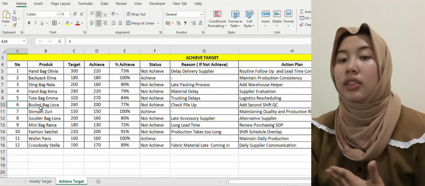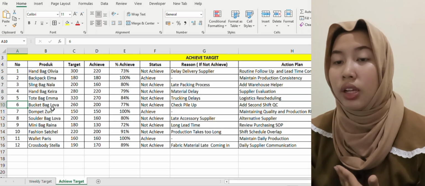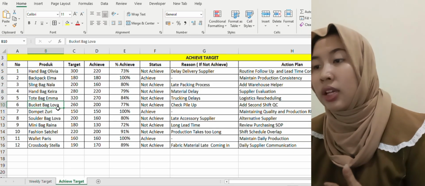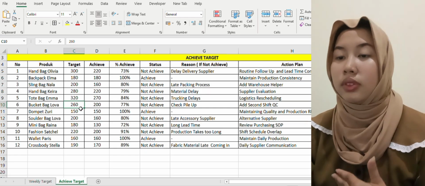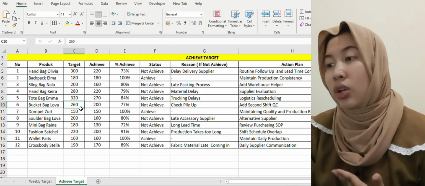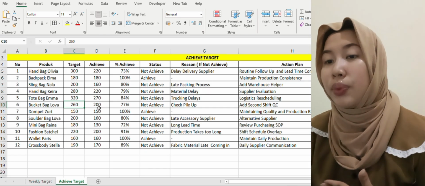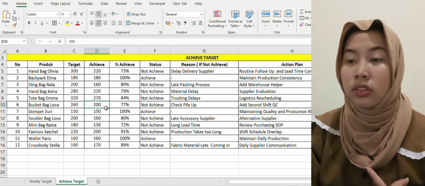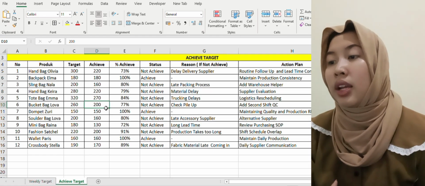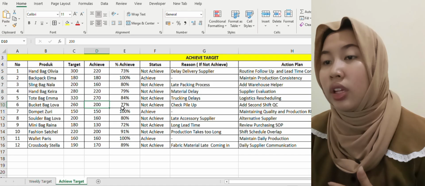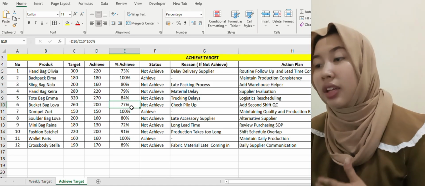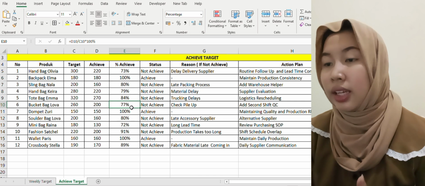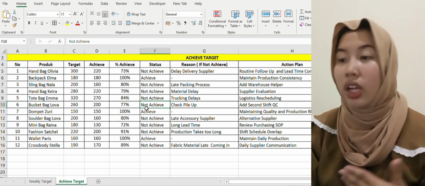For number 6, the product is bucket baklava. The target is 260 pieces, while the achievement is 200 pieces, giving 77% achievement, and the status is not achieved.